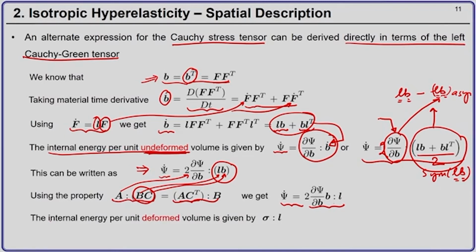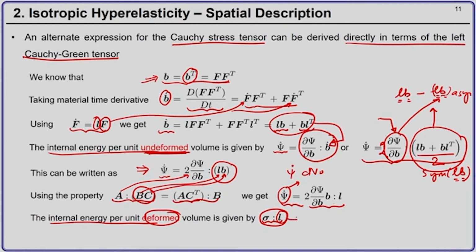Now, I can write the internal energy per unit deformed volume in terms of the Cauchy stress tensor sigma and the velocity gradient tensor L. So, the internal energy per unit deformed volume is given by sigma double contracted with L. Now this psi dot is the internal energy per unit undeformed volume. So, for an undeformed volume dV0, the total internal energy will be psi dot into dV0.